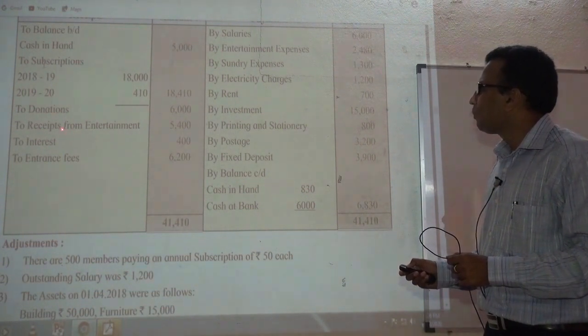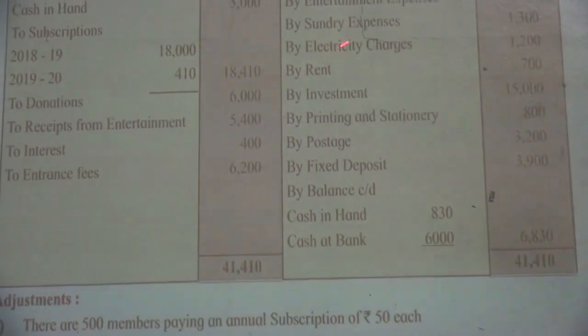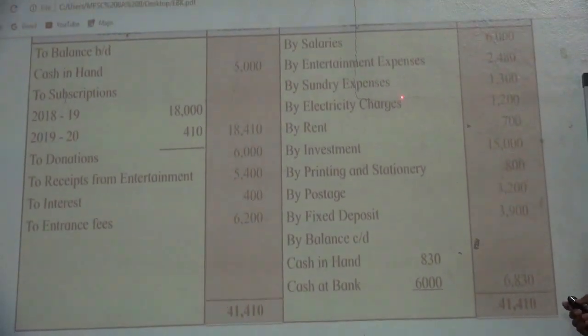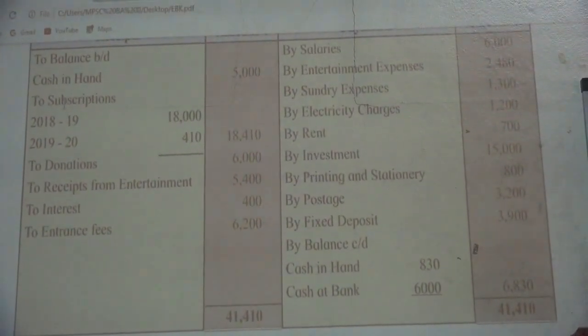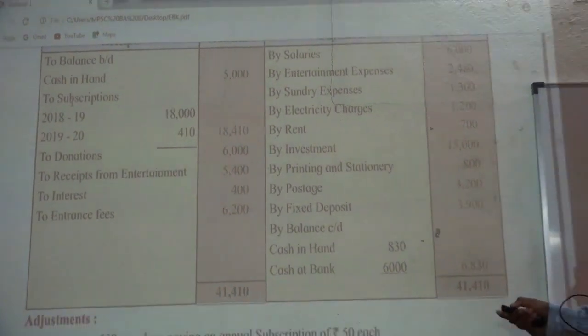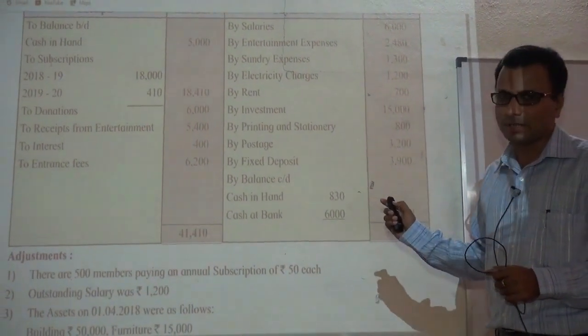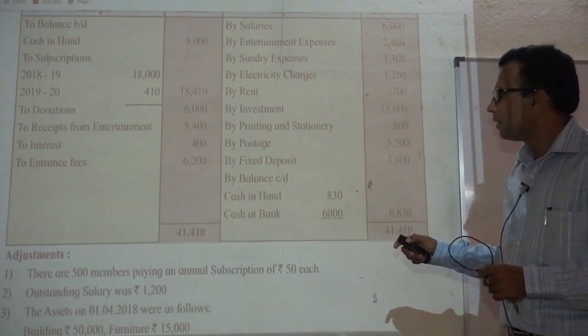Okay. Here you have the option to show the receipts from entertainment on income side and deduct the entertainment expenses from that, or easily you can show receipts from entertainment on income side and entertainment expenses on expenditure side. It's up to you.